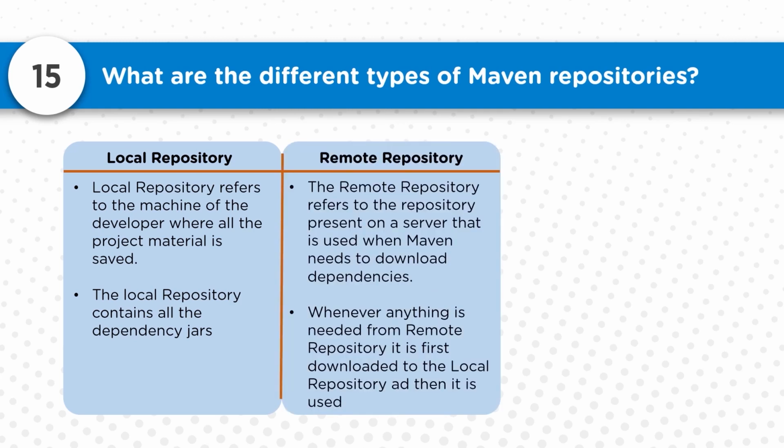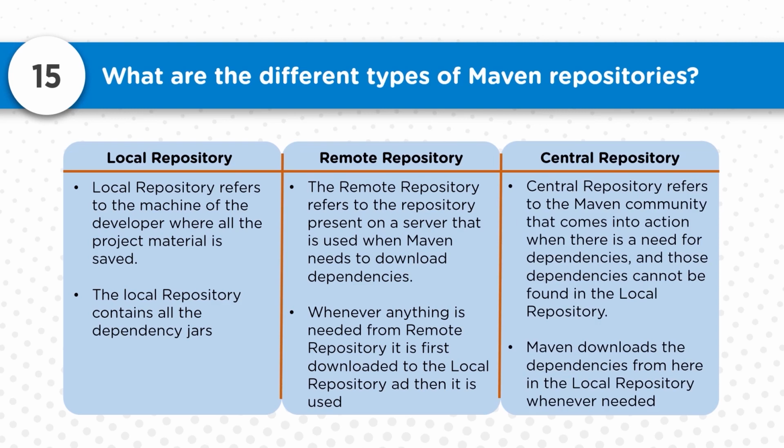Now remote repositories refer to the repository which is present on the server, and from where we will be downloading the particular dependencies. So when we are running the Maven build on a fresh machine, usually the local repository does not exist. In that case the .m2 directory is empty. But the moment you run the build, the artifacts or dependencies will be downloaded from the remote repository, and once downloaded, they will be cached locally and will be helpful in future runs. So that will be considered as a local repository because all the artifacts and dependencies are downloaded there.